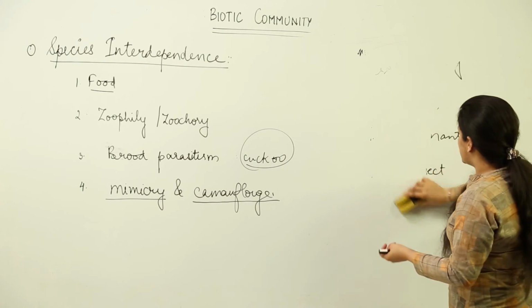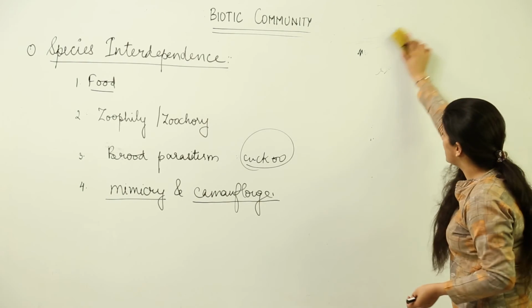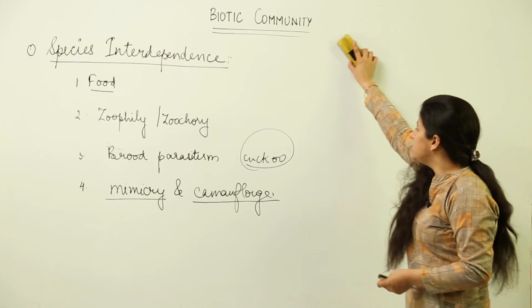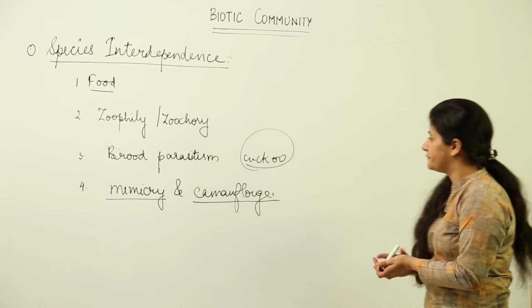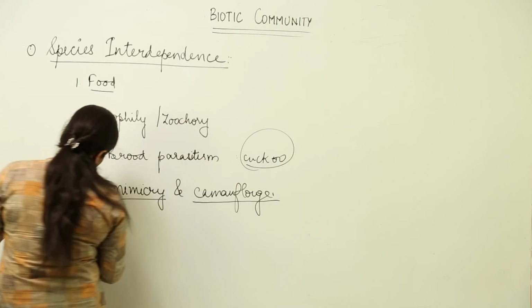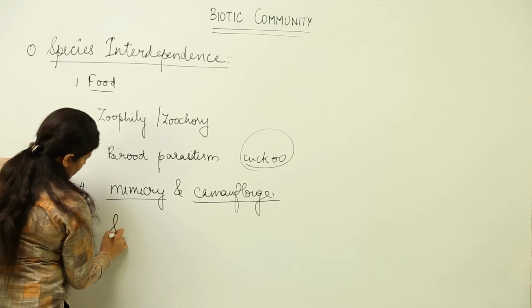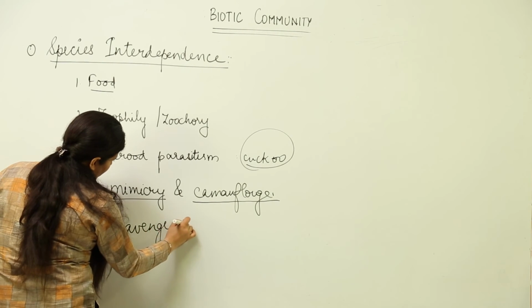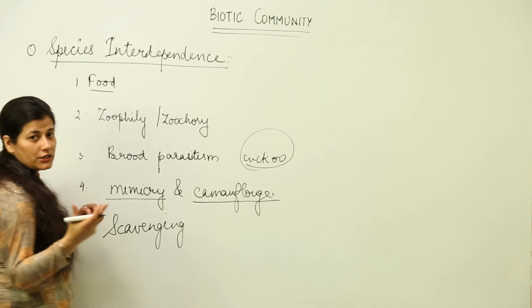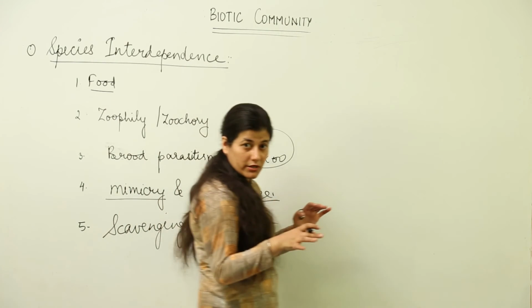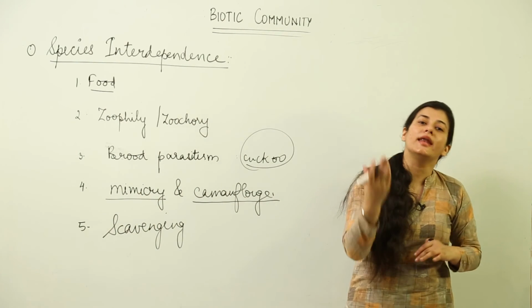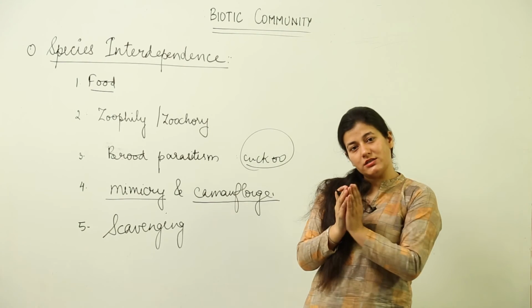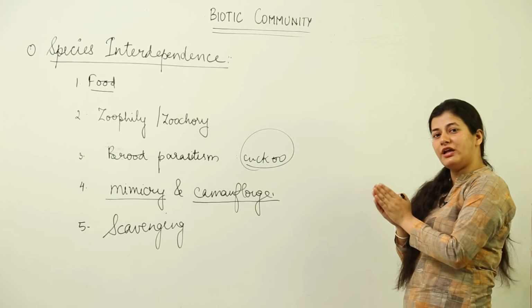And the last interaction that we have, not interaction I would say, interdependence, is scavenging. Now what is scavenging? Scavenging is a condition where the organism is going to feed on a dead animal which has been killed by someone else. The organism would feed on a dead animal which could be prey to someone else.